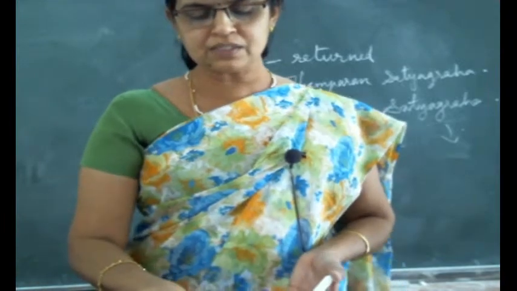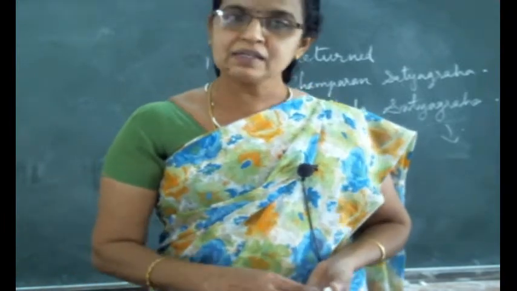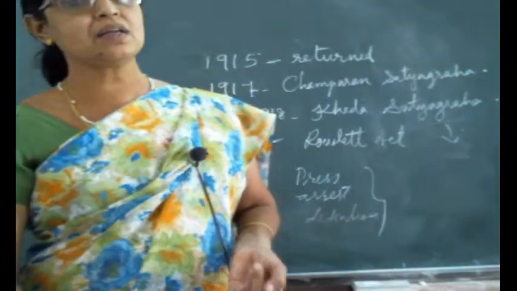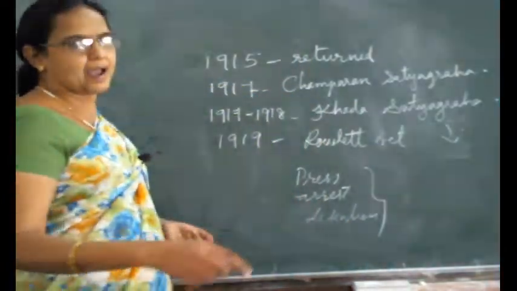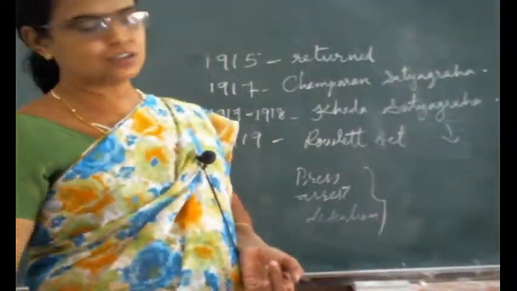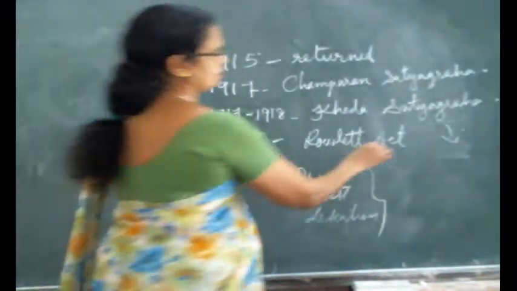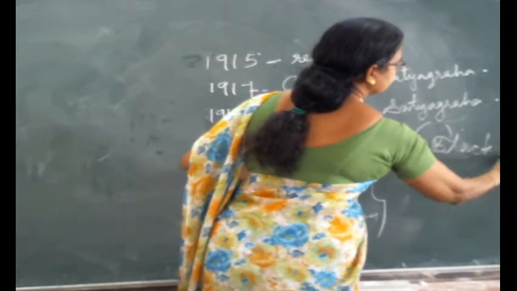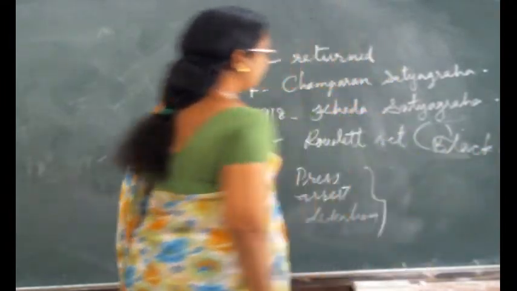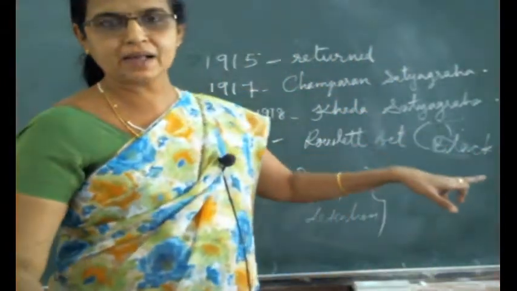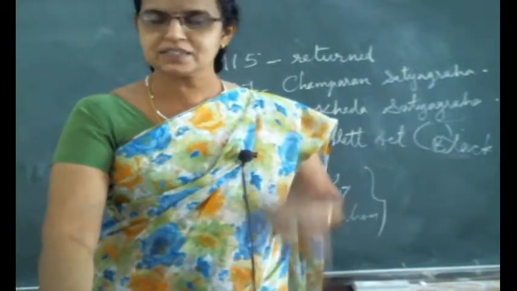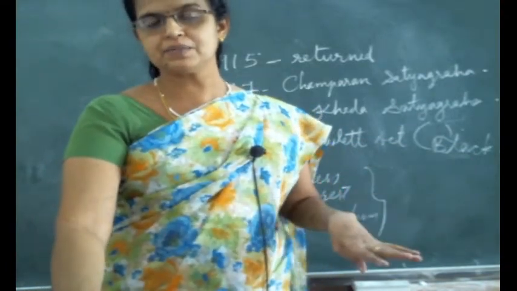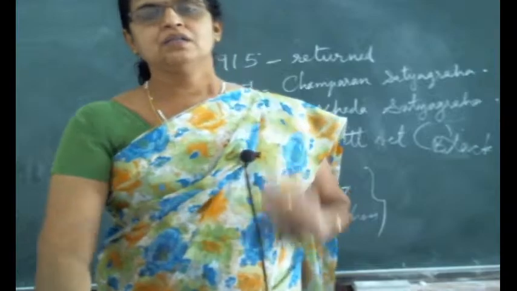So Gandhiji protested against this and Gandhiji called it the Black Act. So which act is known as the Black Act? So another name is Black Act. Otherwise, Rowlatt Act, Black Act, Rowlatt Satyagraha, all these three names are the same.